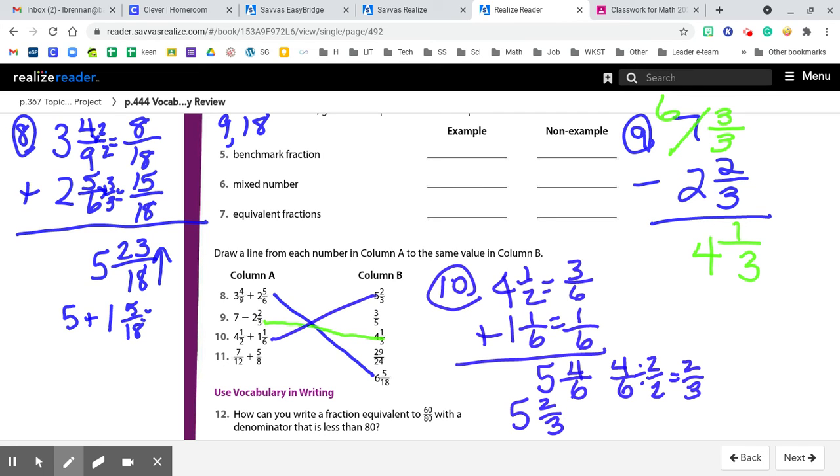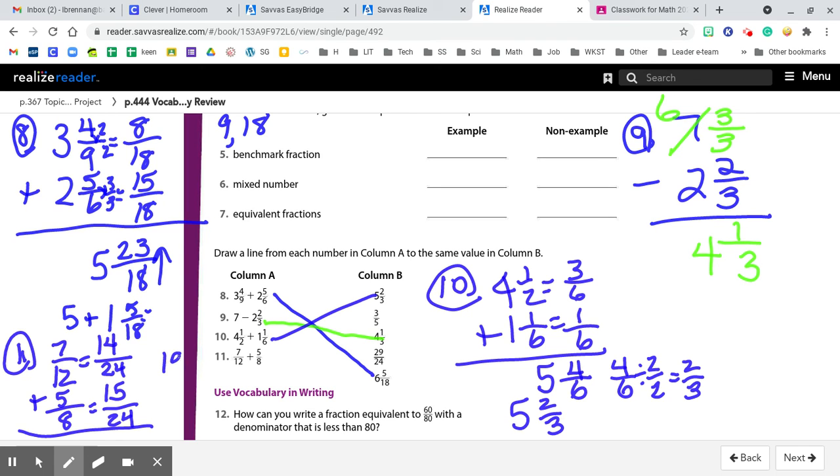There we go. And for our next one, 11, 7/12 plus 5/8. Again, denominators are different. 8 won't go into 12. Start counting by 12s. The first number you hit that 8 will go into is 24. So I can rename this fraction, rename that fraction, and I have 29/24ths, and I can see there it is right there.